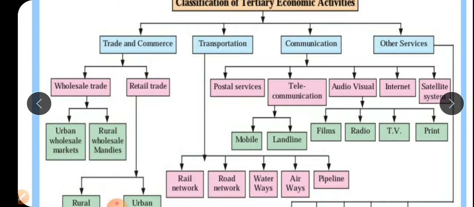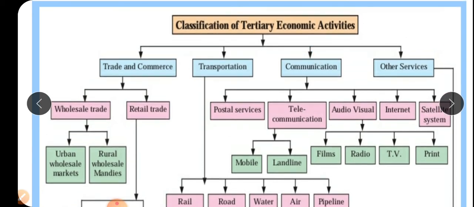Pipeline is also a new form of transportation, used for chemical transportation in urban and industrial areas, as well as for natural gas and mineral oil transportation. Otherwise we also use pipeline transportation for water.